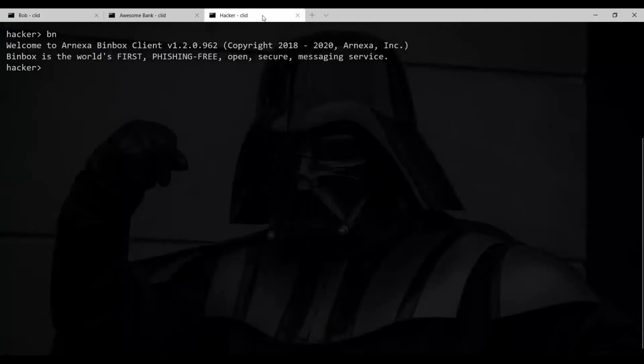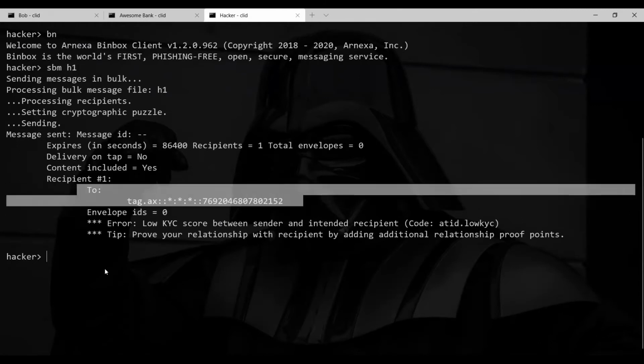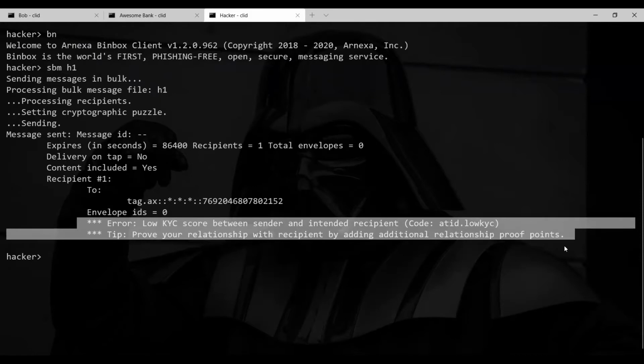Okay, now let's act as a hacker in this window. The hacker sends messages to a set of Binbox addresses that they have somehow gotten. Now take a look at this address to which the hacker has sent a message, which we know belongs to Bob. But the hacker is stopped immediately with an error message that says, hey, if all you know about the recipient is the single address, that doesn't prove you have a relationship with the recipient. You could have bought this address, stolen it, or guessed it. Prove your relationship. Try again.